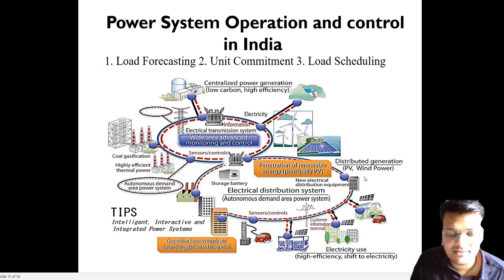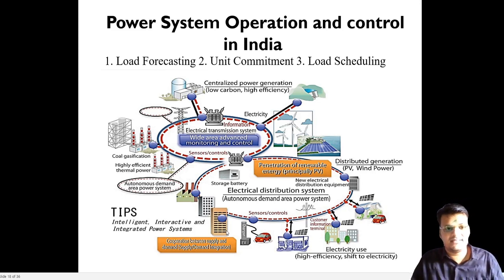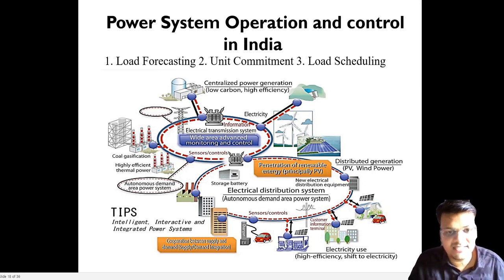Suppose millions of electric vehicles are owned by people in a city. What will be the effect on the transmission line at that time if they are all connected at once? Suppose everybody's electric vehicle is discharged and they want to charge it in the night. Everybody charges their mobile phone in the night, so everybody will also charge their electric vehicle in the night. So all the electric vehicles are connected to the transmission system at night. What will happen at that time? What frequency input should there be? These are all the basic challenges that are controlled by the SCADA system.